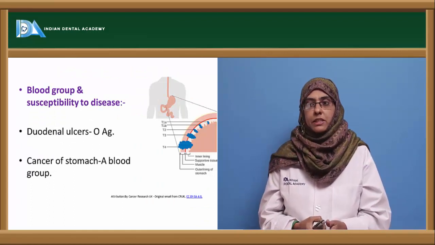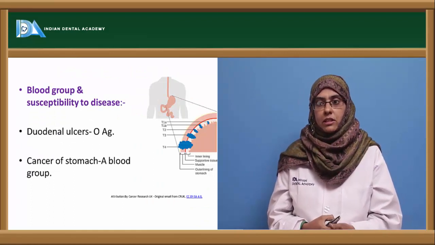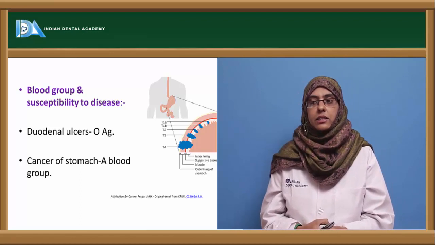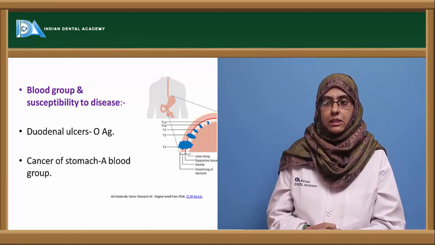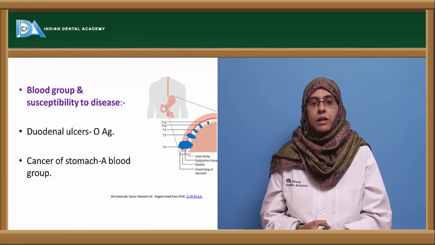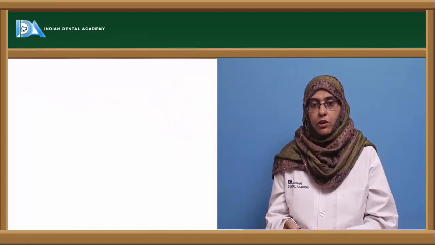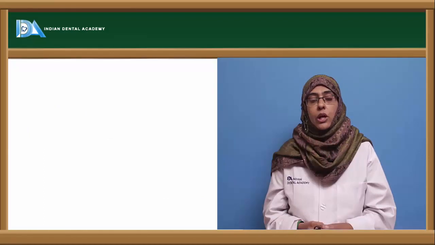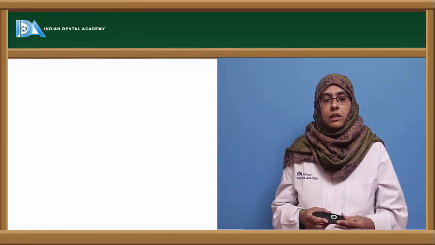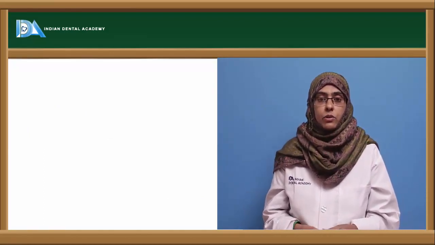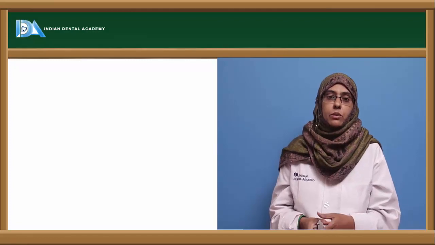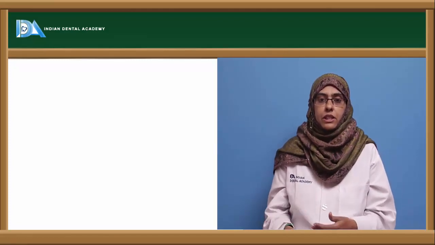Next is blood group and susceptibility to diseases. Here persons with the O antigen are more prone to duodenal ulcers, and persons with the A blood group are more prone to cancers of the stomach. So this is immunohematology, which helps us to know how important it is to have compatibility in the blood group so that a successful transfusion can take place.